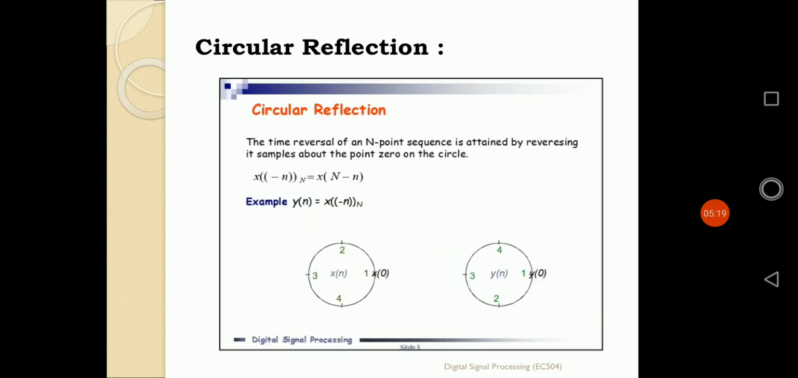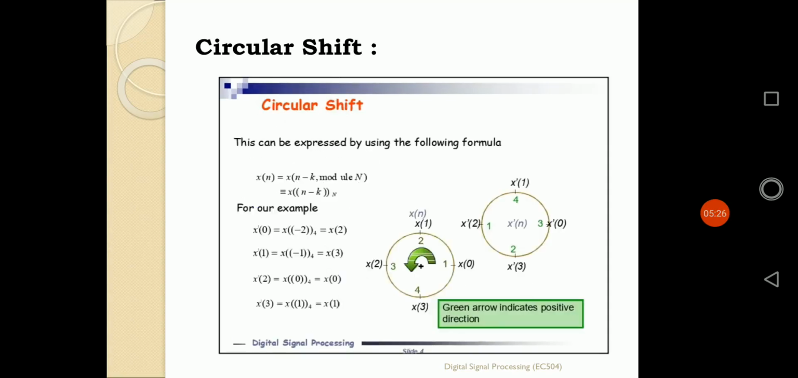If I want to find out the value of x of n, so x of n can be defined as x of (n minus k) modulo N. Modulo N means the sequence has a maximum of N number of points, and that is defined as the time period of that particular sequence. That means after each and every N points, the signal will be repeating itself.